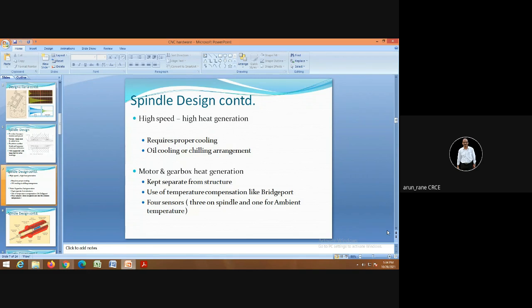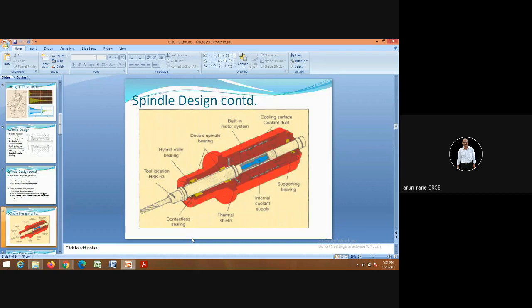You can use temperature compensation devices, and you can have sensors for detecting the heat. So this was some consideration for the spindle design.